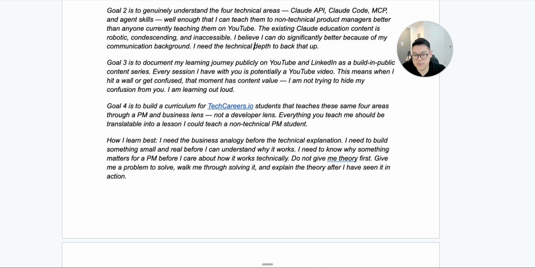Goal number 4, build a curriculum for TechCareers students that teaches these same 4 areas through a product management and business lens, not a developer lens.